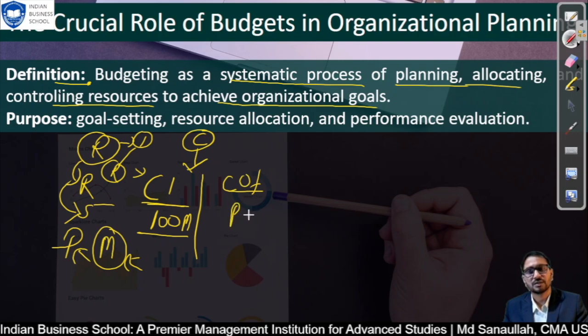It should be less than 100 million, and you also have to target your profit. Suppose we target a profit of around 10 million, so you have to plan your outflow so that your expense does not go beyond 90 million. Total revenue is 100 million, total expense is 90 million, and you have generated a profit of 10 million.